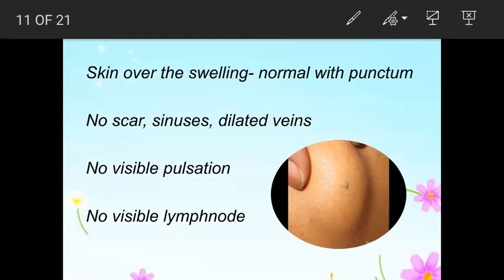To assess pulsation, it can be two things: either a direct pulsation or an indirect pulsation. Direct is if it is a capillary arterial hemangioma or a swelling arising from a blood vessel, an aneurysm or a hemangioma, an arterial strawberry hemangioma, anything like that, then the pulsation might be there on its own. Or the swelling is related to a major vessel, and the pulsation might be transmitted. So two types of pulsation might be there.